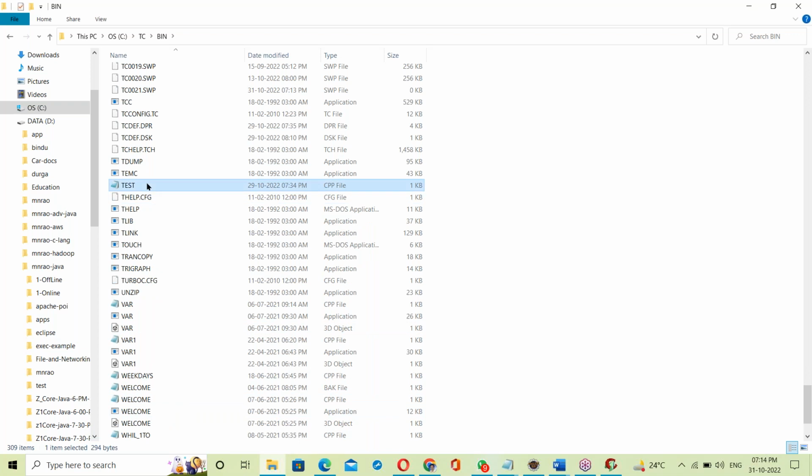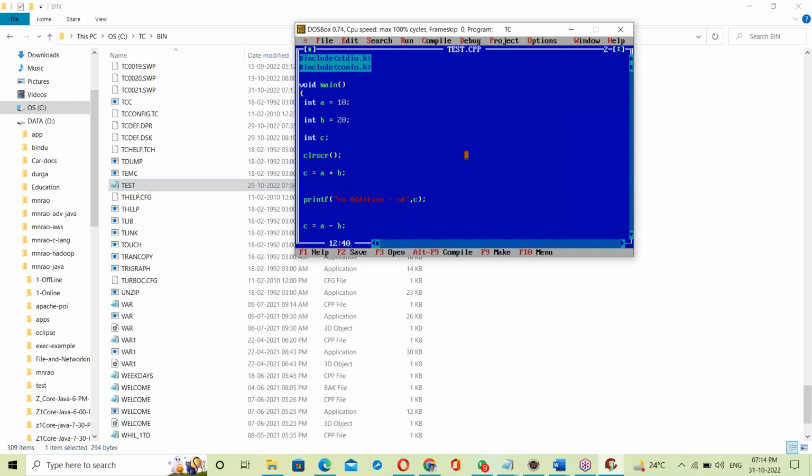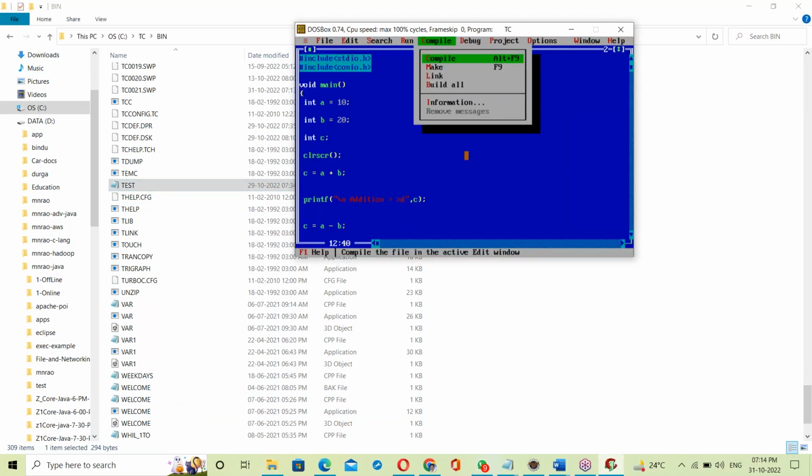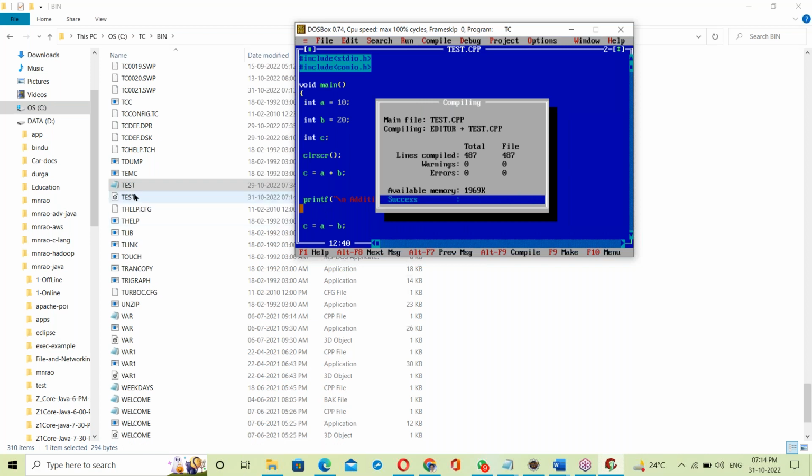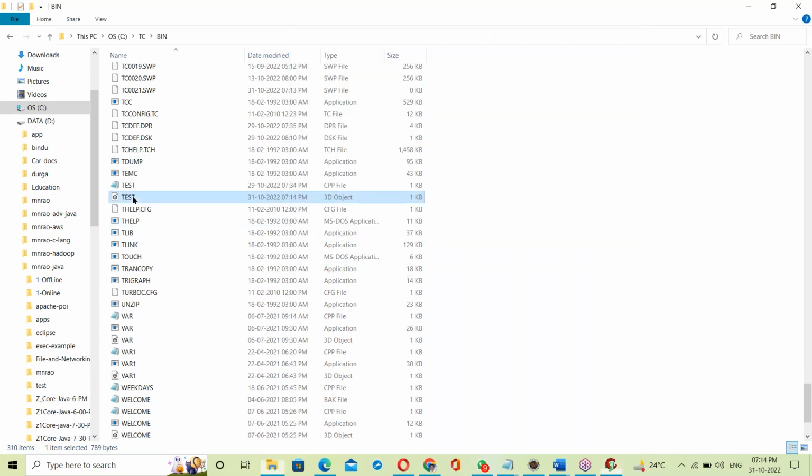See, test.cpp, I'm compiling. When I compile, what happens? In the backend, one file was generated just now, at 7:34 p.m.